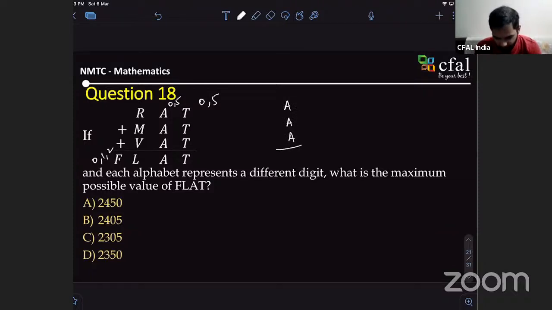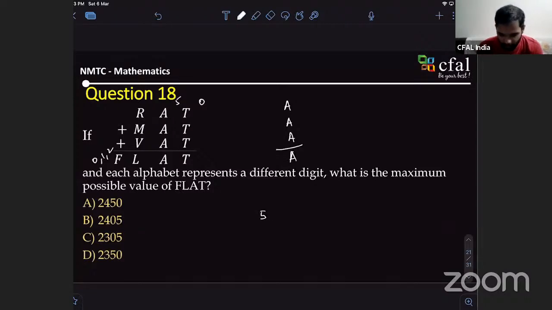This is the main part of the problem, right? Once you do that, even if you take a carry, you're never going to get A back. So therefore, we don't need a carry. So T should be 0. And A, I think, should be 5. They are different digits, right? Yes, different. So we have got the last two.